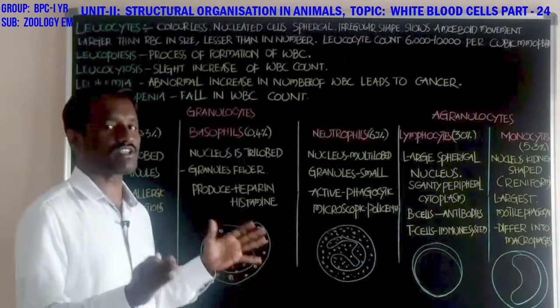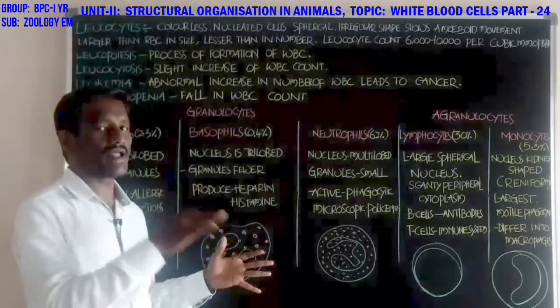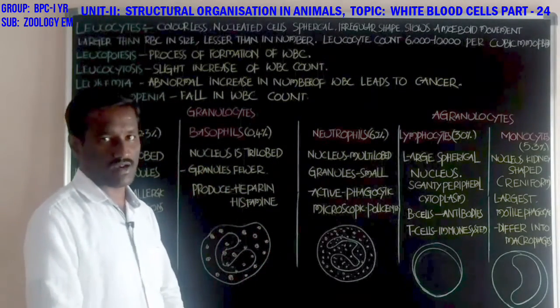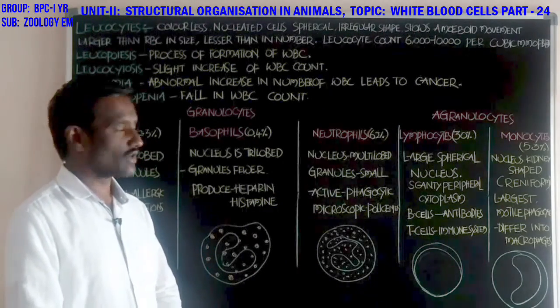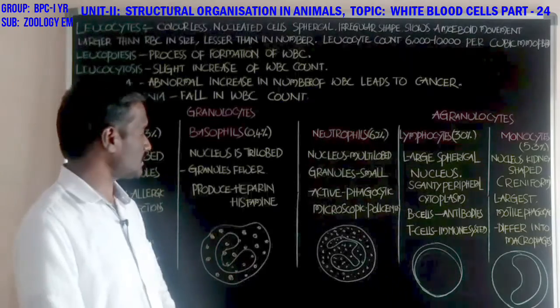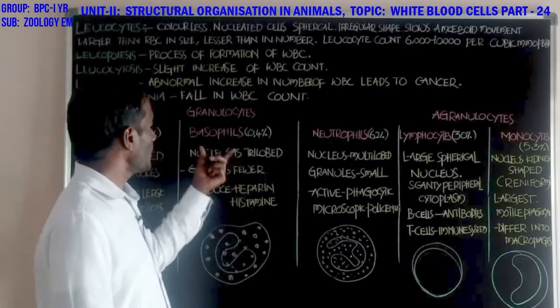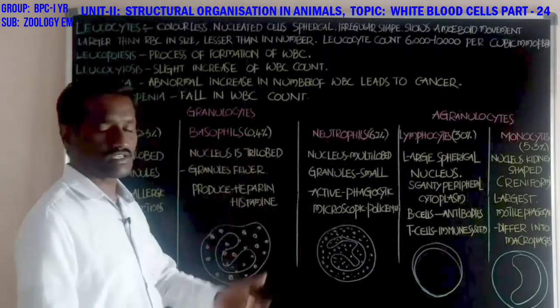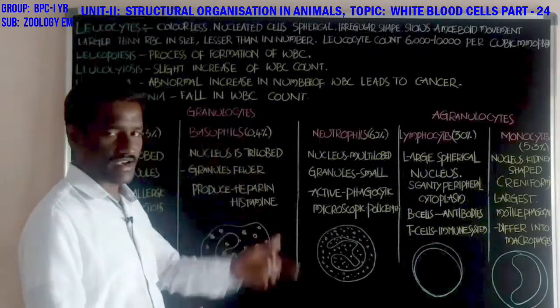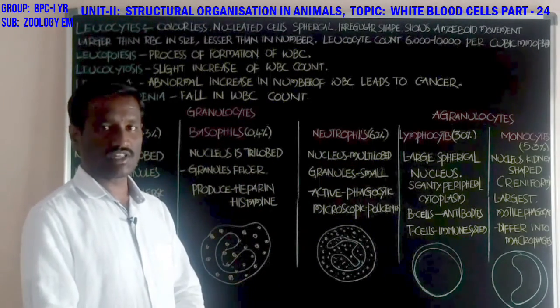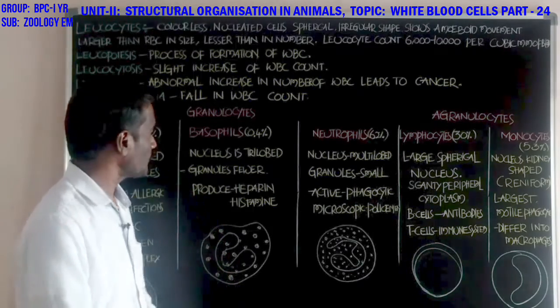Mast cells present in the connective tissue also produce heparin. Heparin is an anticoagulant in the blood circulation. Basophils take stains with basic dyes.